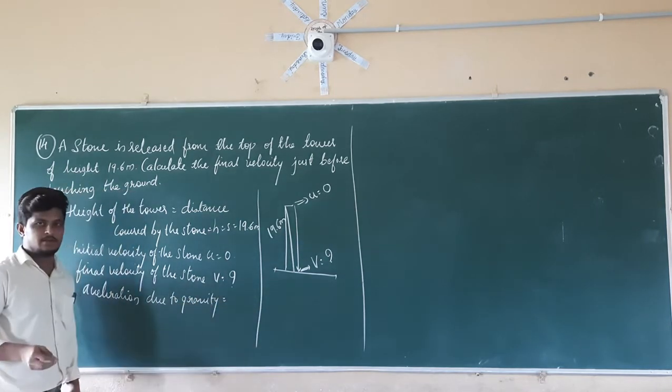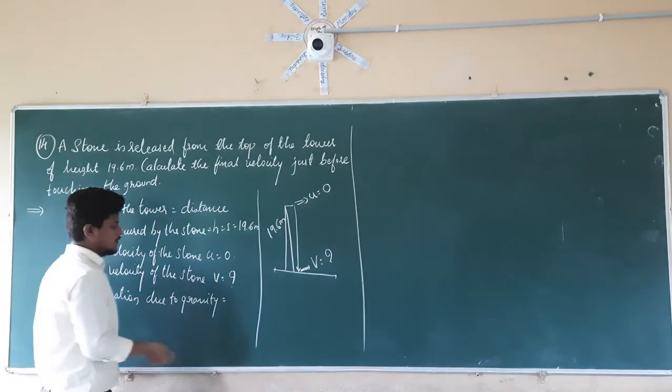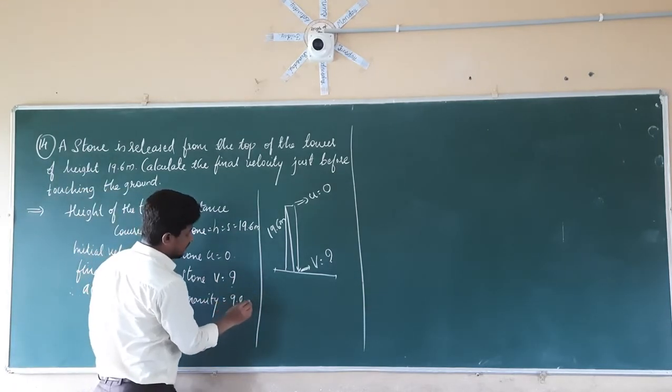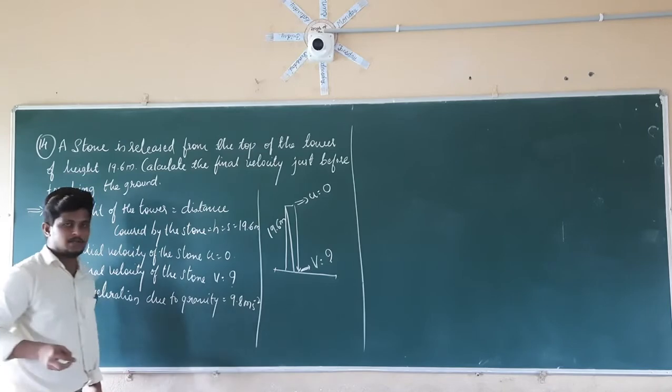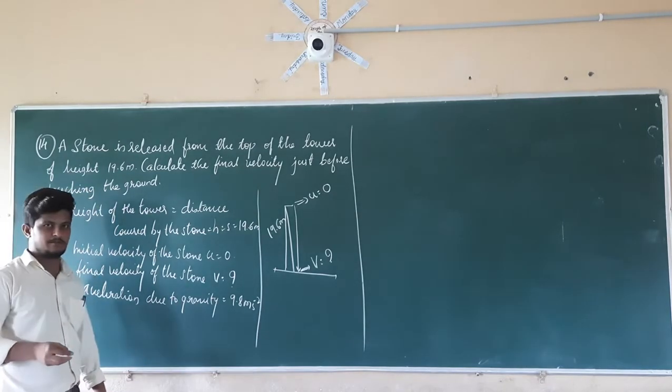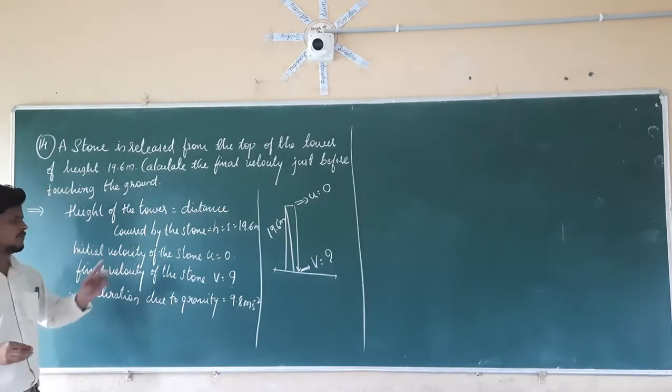Acceleration due to gravity, which is equal to how much? It is equal to 9.8 meter per second square, or you can take 10 meter per second square for the purpose of easy calculation. So these are the given data. We have to find out the v value.